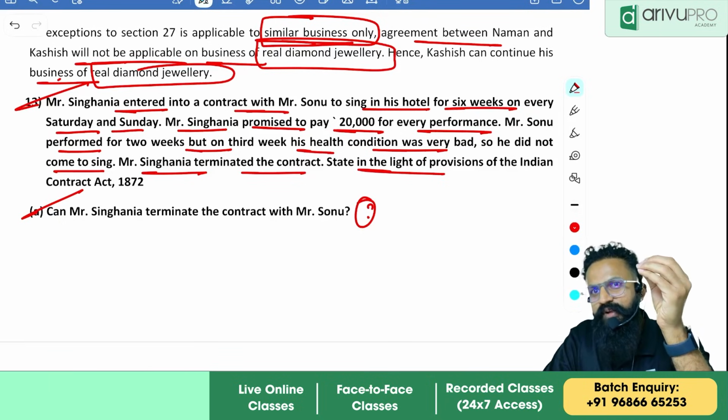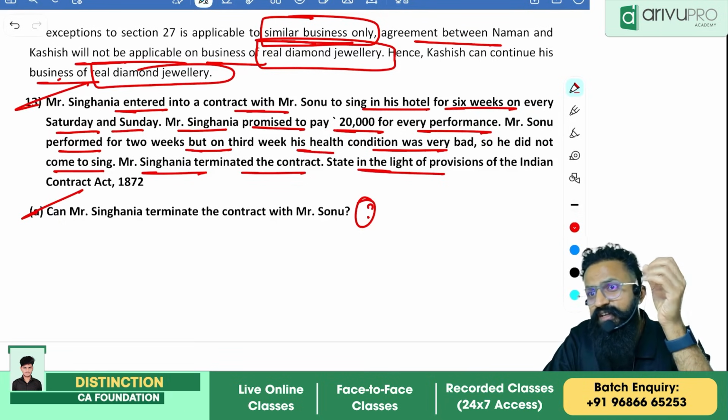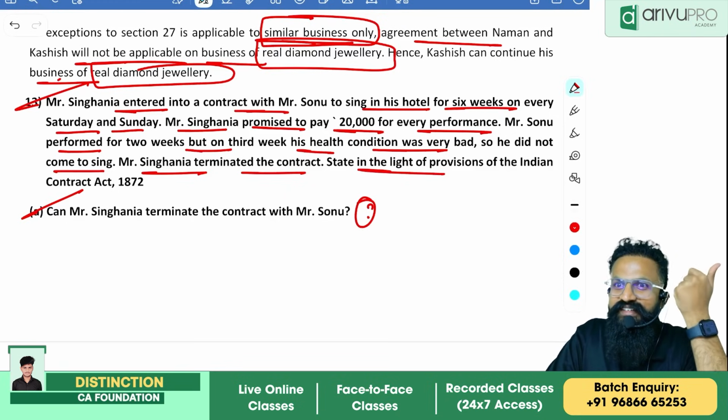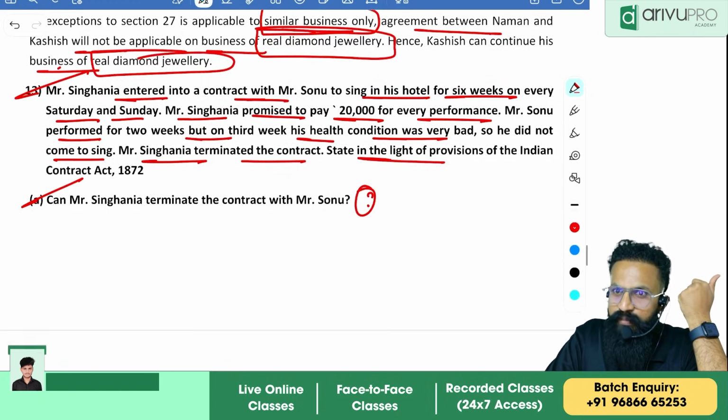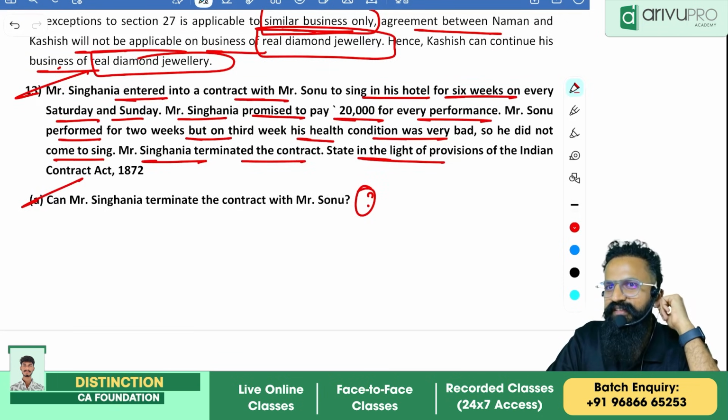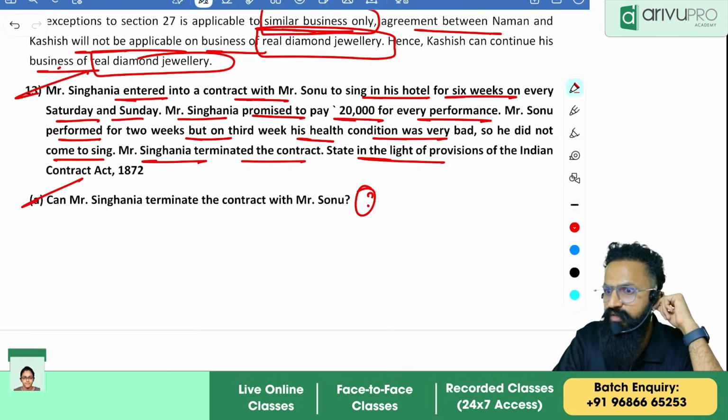No. What is the provision? Doctrine of? Tell the doctrine, which doctrine? Supervening impossibility. No, wrong. Why supervening impossibility? He is alive only, no? Correct. Difficulty of performance can never be considered as a void contract. On what grounds? Abbas, what did you write?